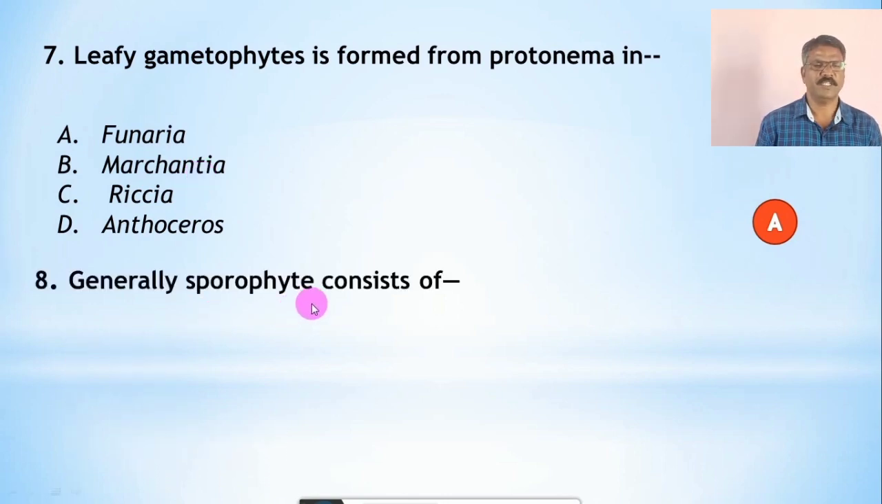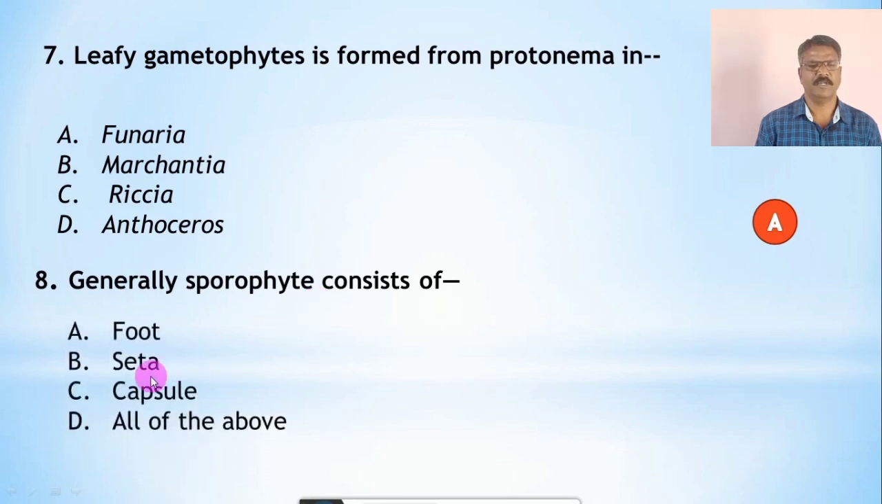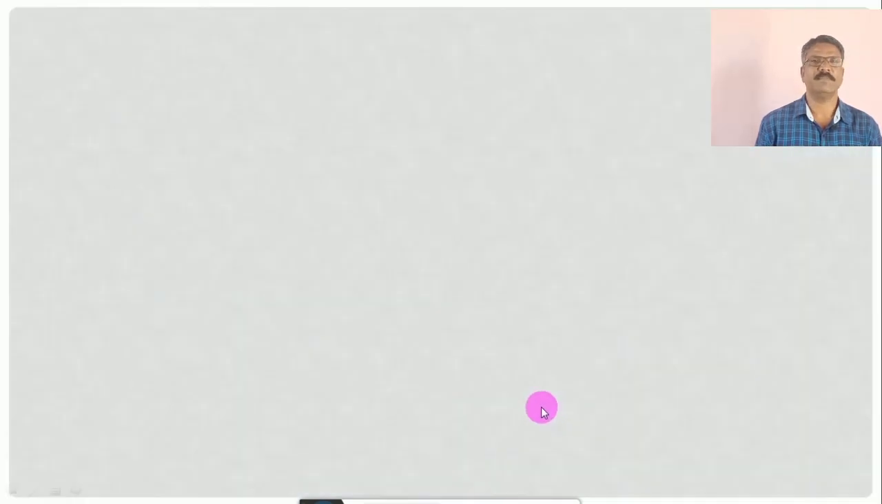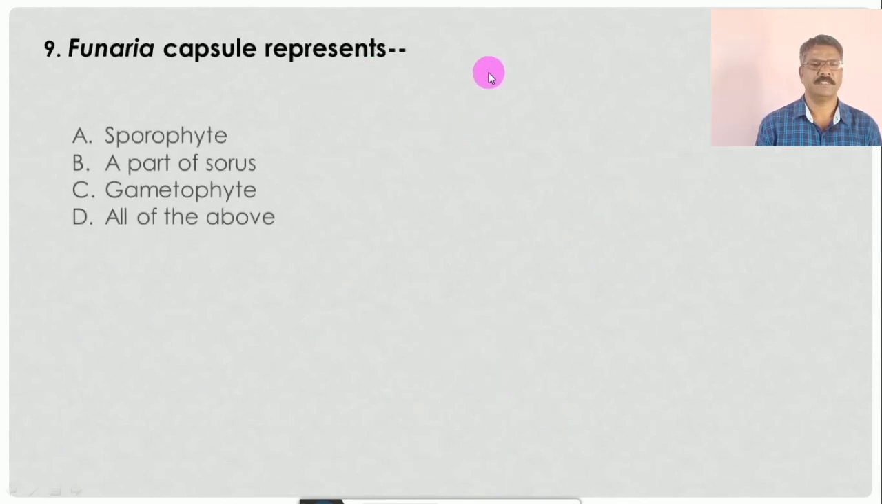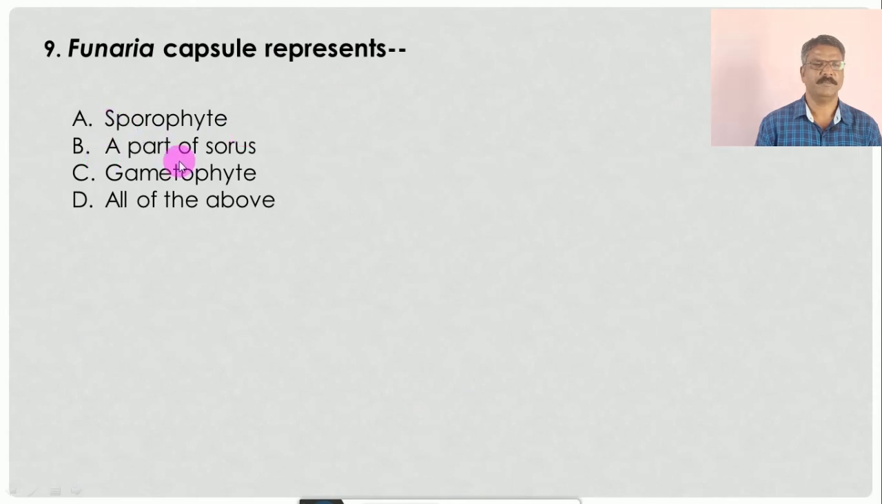Then question number 8. Generally the sporophyte consists of, the options are foot, seta, capsule, and D. all of the above. And the correct answer is D, because generally the sporophyte consists of foot, seta, and capsule. So therefore, here the correct option is all of the above, that is D. Question number 9. Funaria capsule represents, the options are A. sporophyte, B. a part of sporus, C. a gametophyte, D. all of the above. And the correct option is A, a sporophyte, because the Funaria capsule represents the sporophyte.